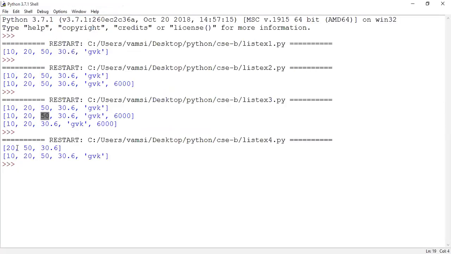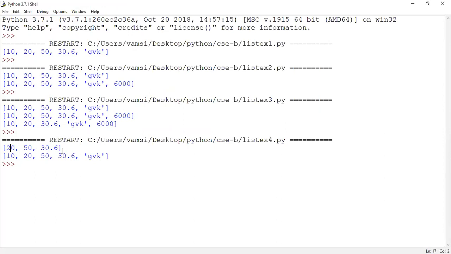So what has it shown, guys? 1 to 4, right? 1 is the starting index, so it is starting from 10. What about 4? When I'm mentioning 4 after the colon operator, does it consider up to the 4th index or the 3rd index? The value which we specify after the colon operator, is that value considered or is 1 less considered?